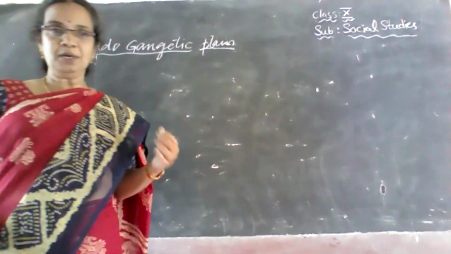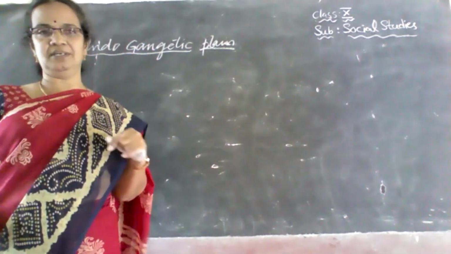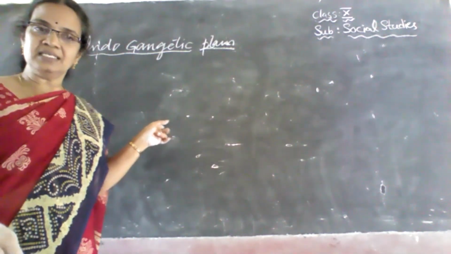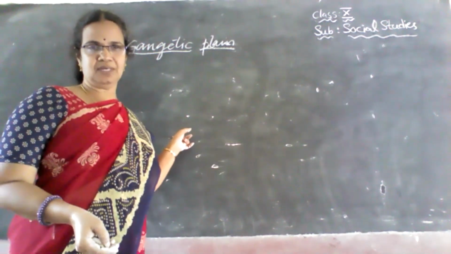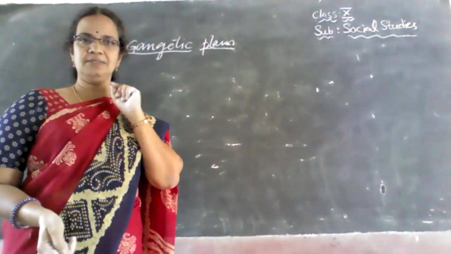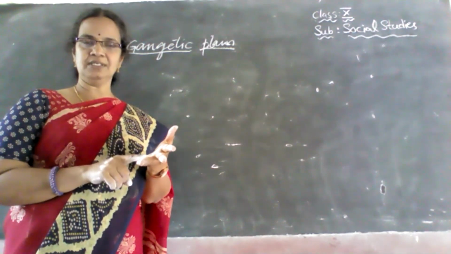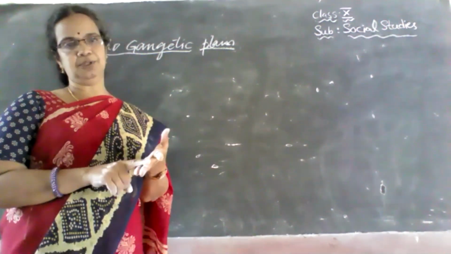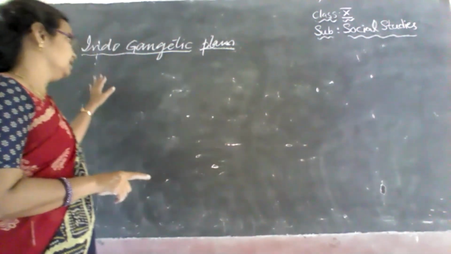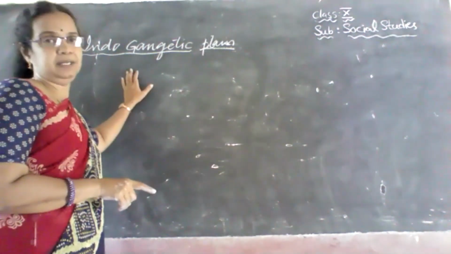Yes, it is not plane, P-L-A-N-E. It is P-L-A-I-N, plain, children. So Indo-Gangetic plain. And this Indo-Gangetic plain has been formed because of the interaction of three important rivers. What are the three important rivers? As I have earlier told you, the Indus, the Ganges, and the Brahmaputra. The interaction of these three rivers has given emergence of the Indo-Gangetic plain.